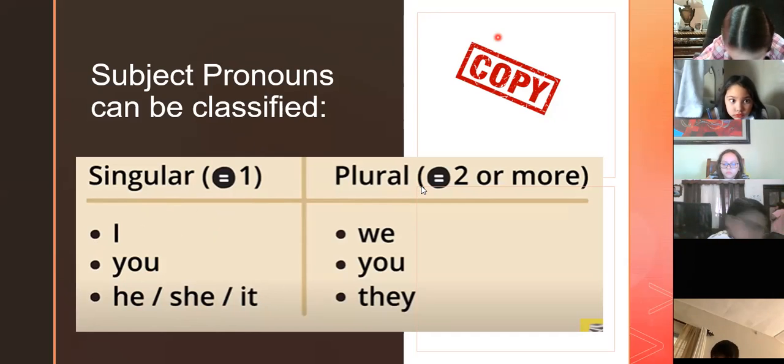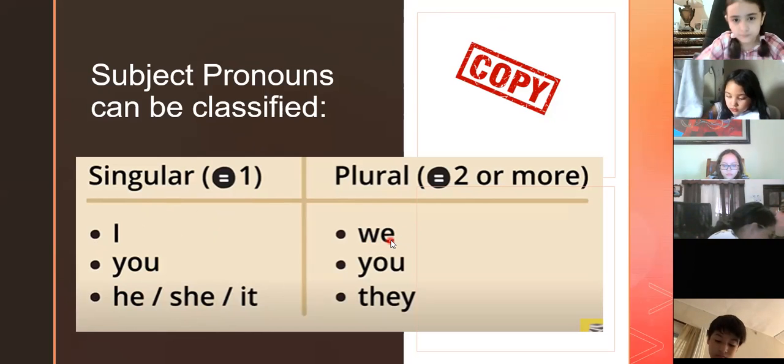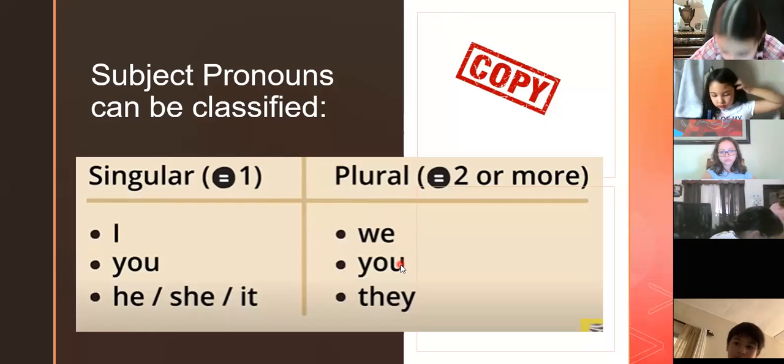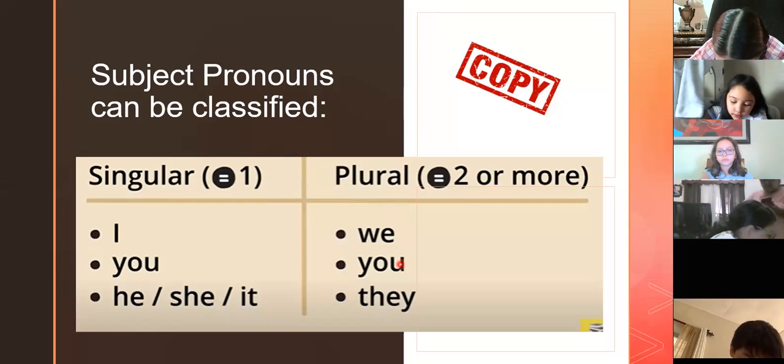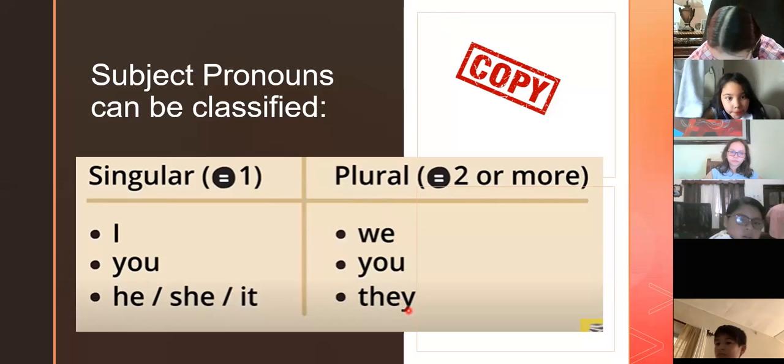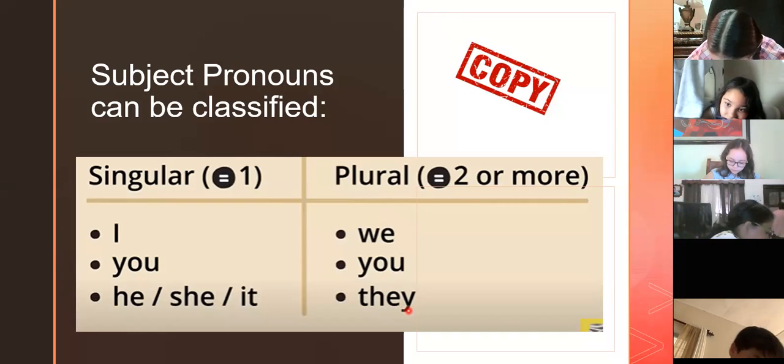When we talk about plural, we're talking about two or more things. Like we're talking about we. We can be 3, 4, we are 21, we're 22. You, I can be talking about just you, the students. You are 21. They, I can be talking about they, so they can be 11. Just the boys, they, so this is a plural.